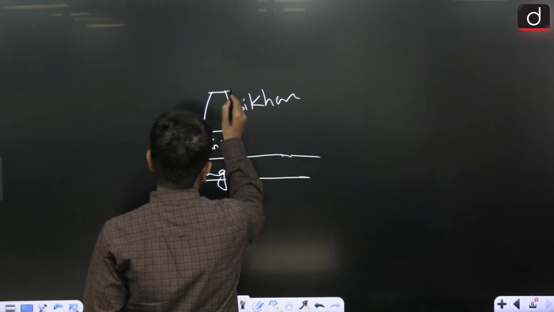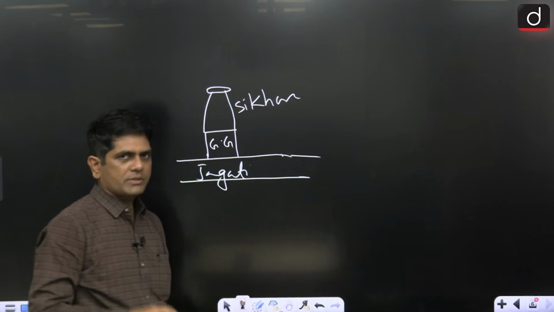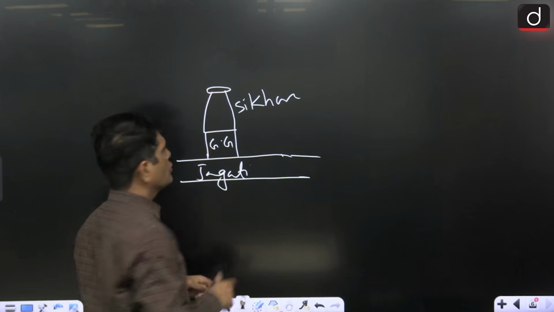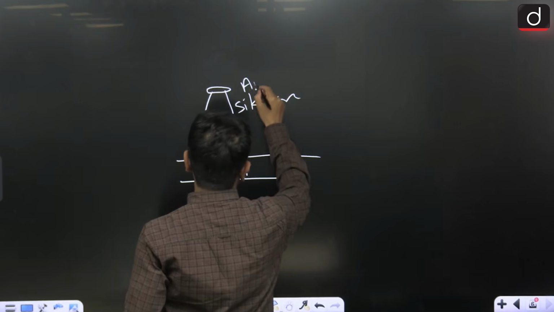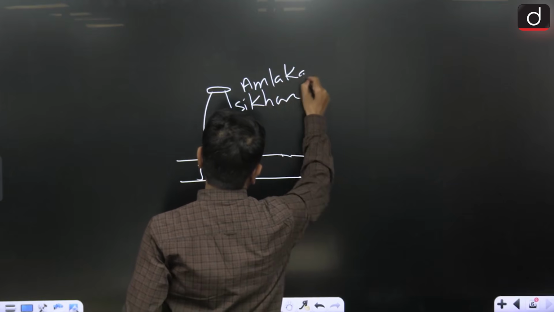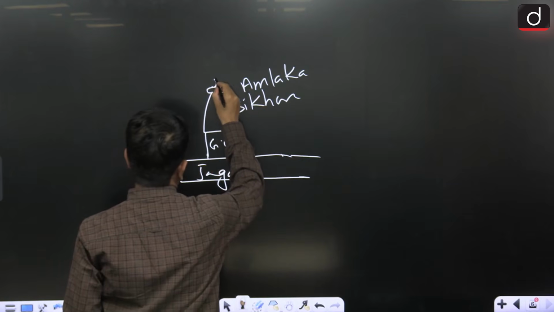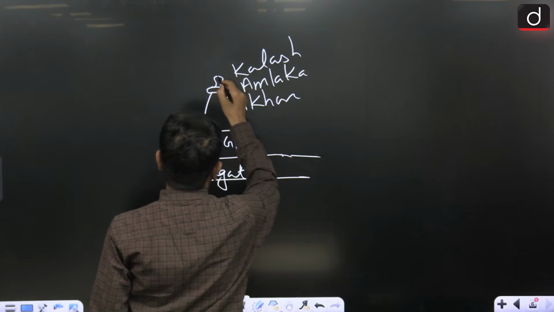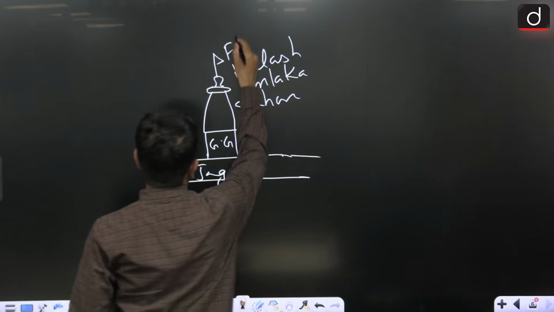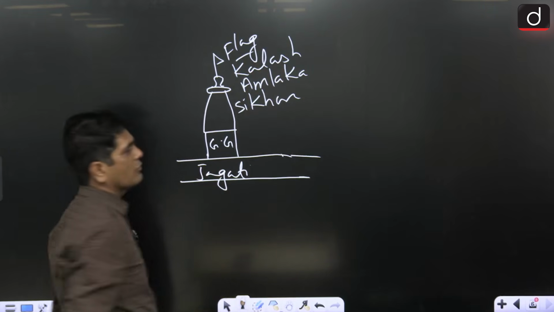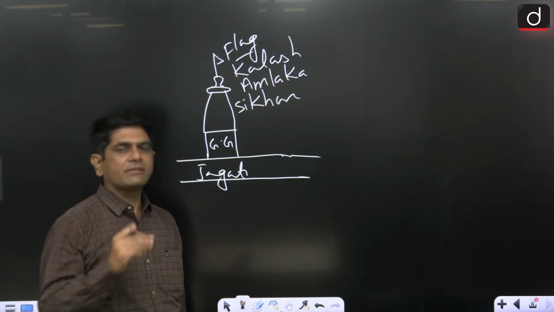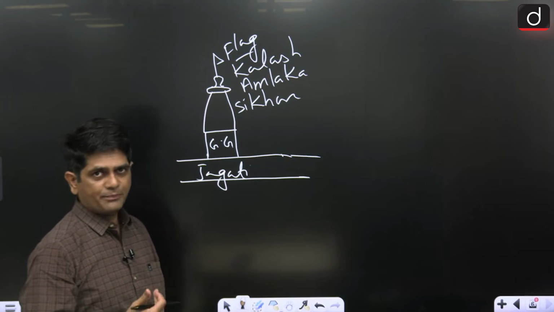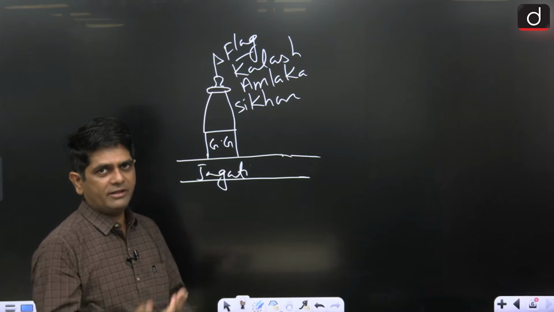Then we have a stone disc placed at the top of the Shikhara known as Amlaka. Then we have a sacred pot known as Kalasa. And at the top we have a flag or dhwaj, symbolizing the victory over evil, good over evil.